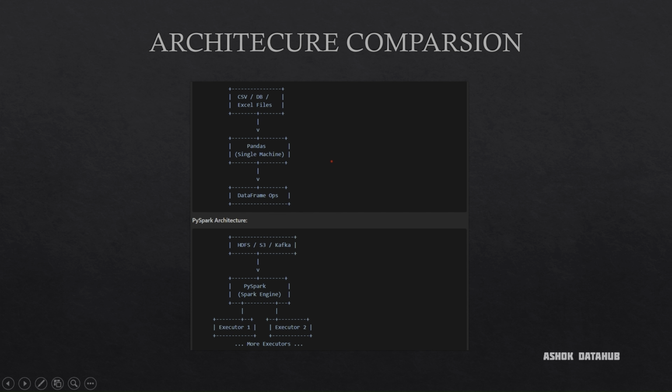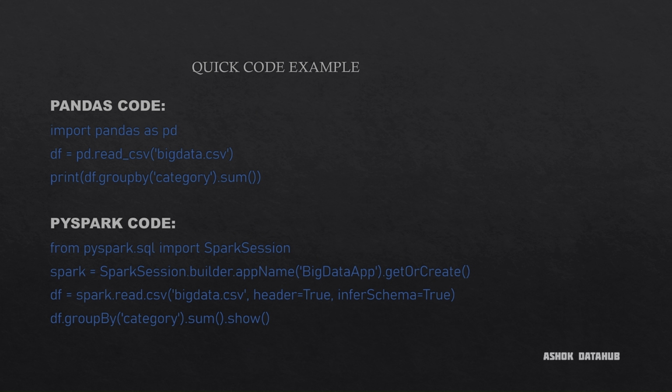That's about the architecture, and now let's look at a simple code example. In Pandas and PySpark, the code API and syntax are almost similar. Here we can see the import in Pandas, and the same in PySpark. In PySpark we have the Spark session initialization, which is to leverage our Spark abilities.